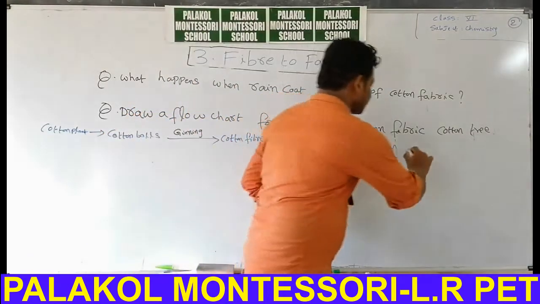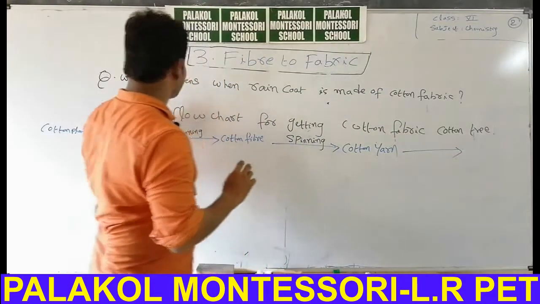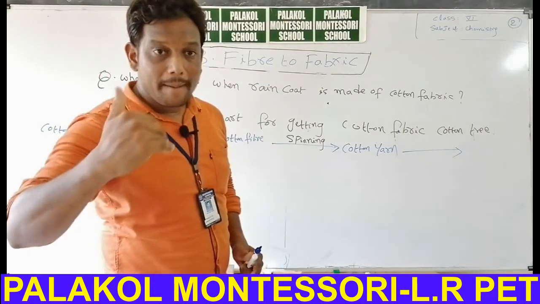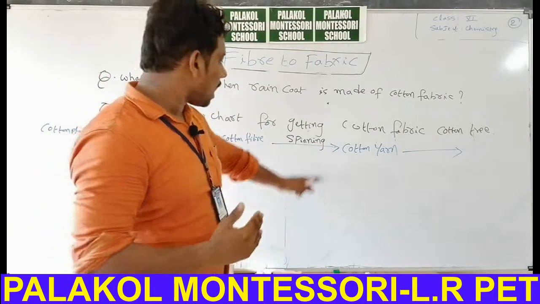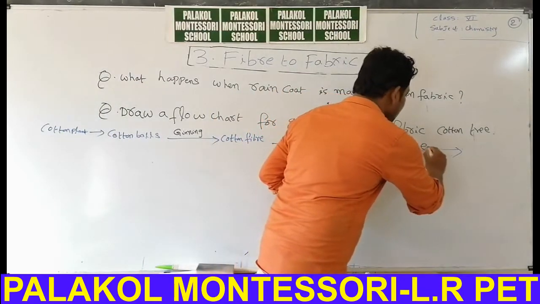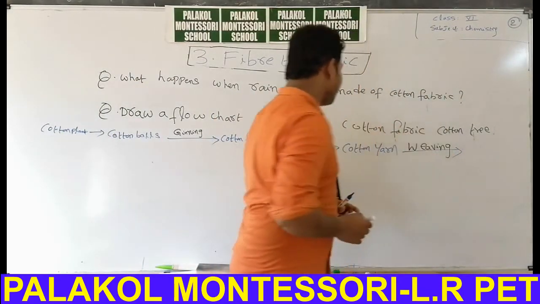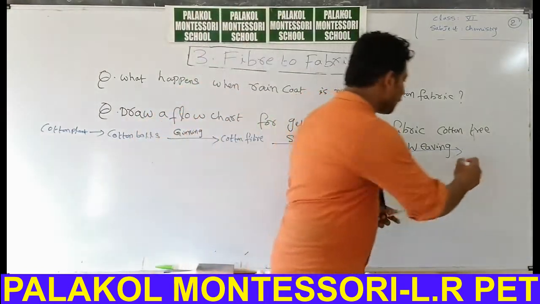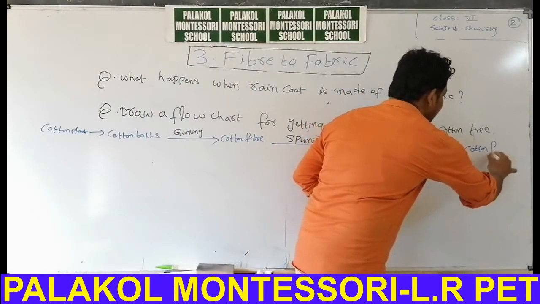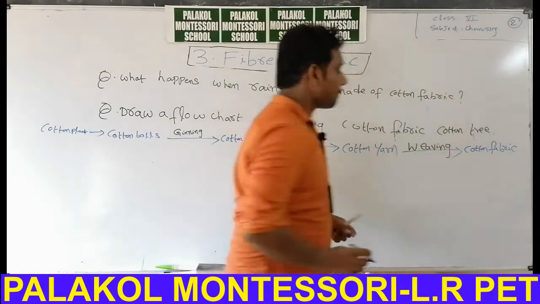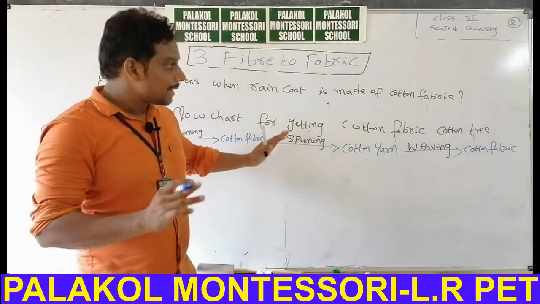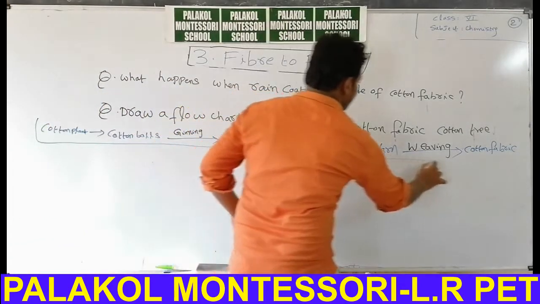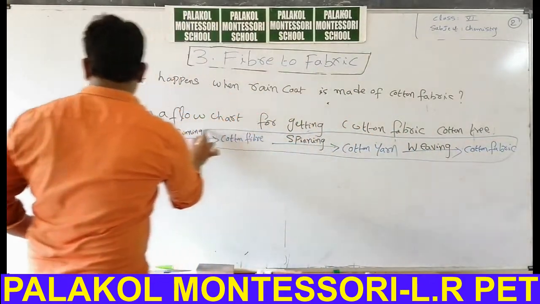Then the weaving process. What is the definition of weaving? The process of making cotton fabric from cotton yarn is called weaving. Very, very important definition. Weaving, I will explain again. By the process of weaving we can convert cotton yarn into cotton fabric. This is the flow chart representing conversion of cotton balls into cotton fabric, and of cotton plant into cotton fabric.